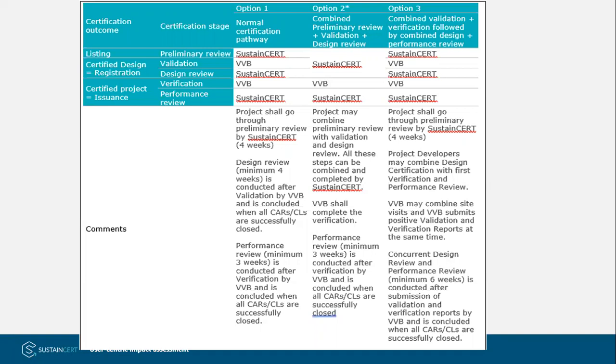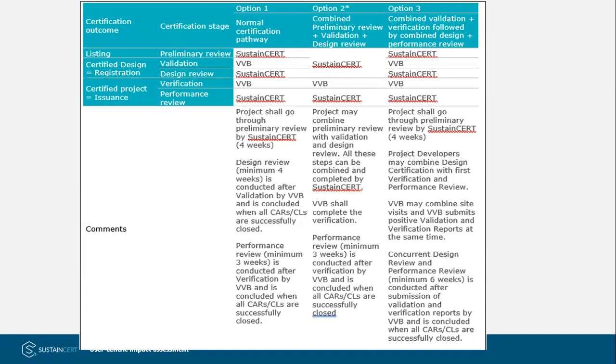In this case, the performance review again is of 3 weeks, which is followed by verification by VVB. So the advantage is that, since the preliminary review and the design review are combined, we do only one review, after which the project is, let's say, registered, and then the VVB does the verification, and then Sustain Cert carries out the performance review to issue any credits.